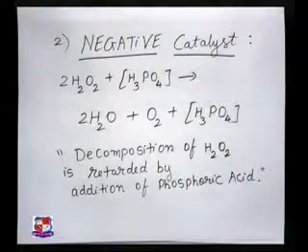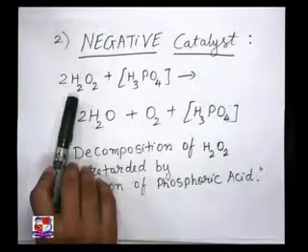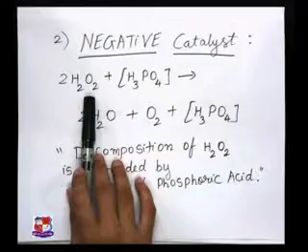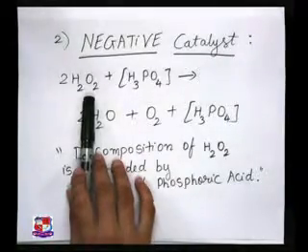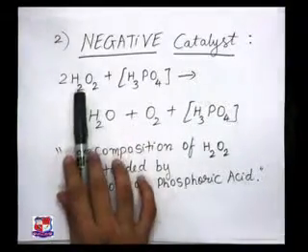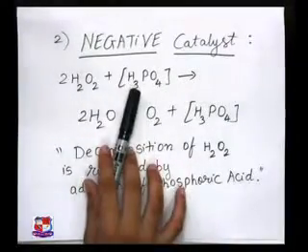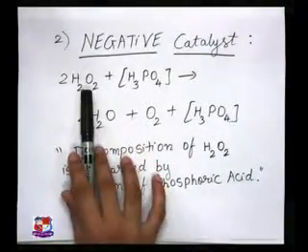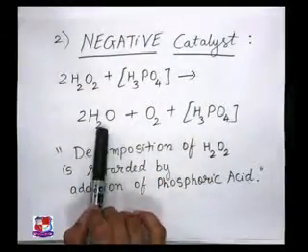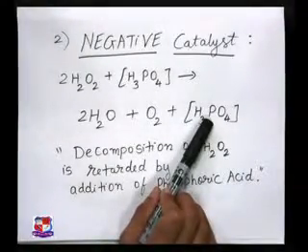We have chosen one example, that is hydrogen peroxide, H2O2. This reaction is the decomposition of hydrogen peroxide. Now when you add phosphoric acid to this hydrogen peroxide, water is formed, oxygen is liberated, and as usual the catalyst is recovered at the end.